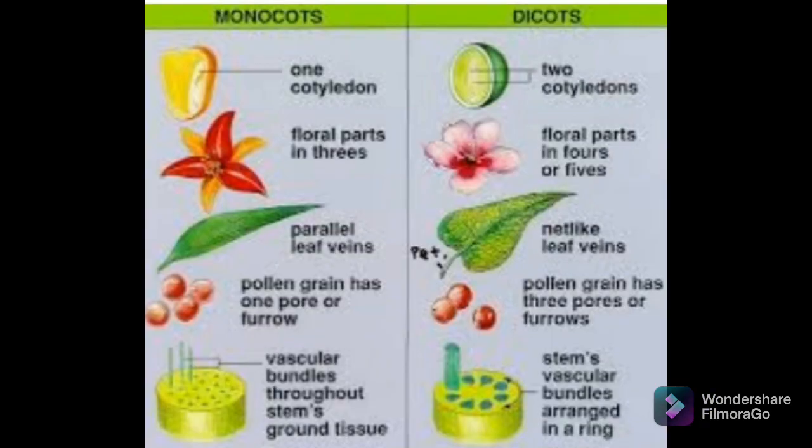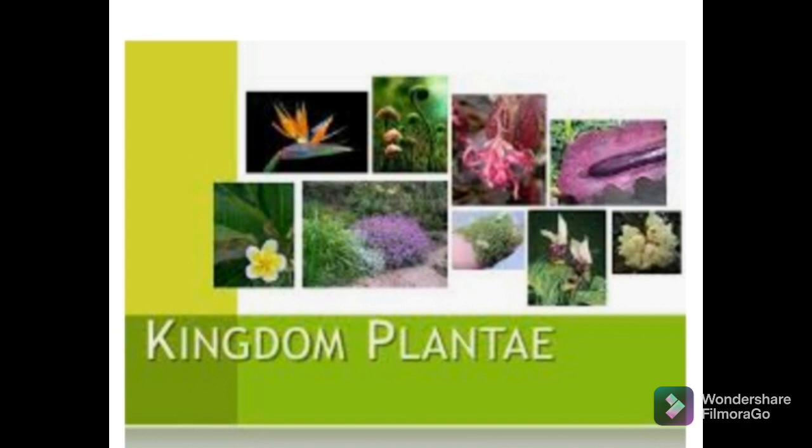So today we have discussed the plant kingdom. Which criteria are used for the classification of the plant kingdom? Whether the plant has different body parts, that is, whether it is differentiated into different body parts or not, whether they have tissues for conduction of water and other substances, and whether they are bearing seeds or not, and whether the seed is enclosed in a fruit or the seed is naked.